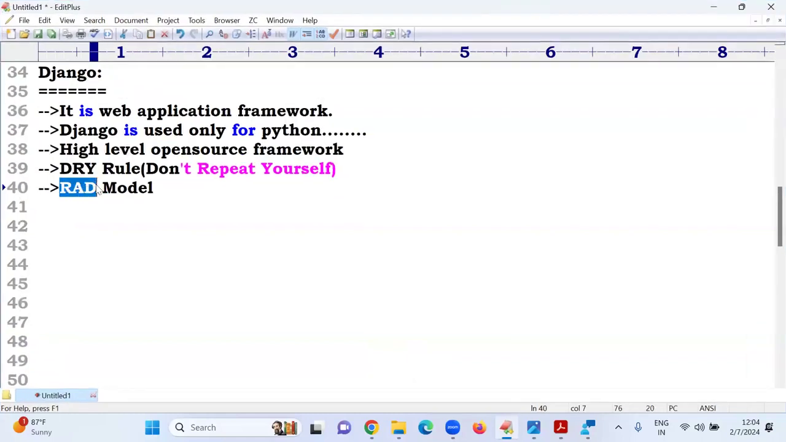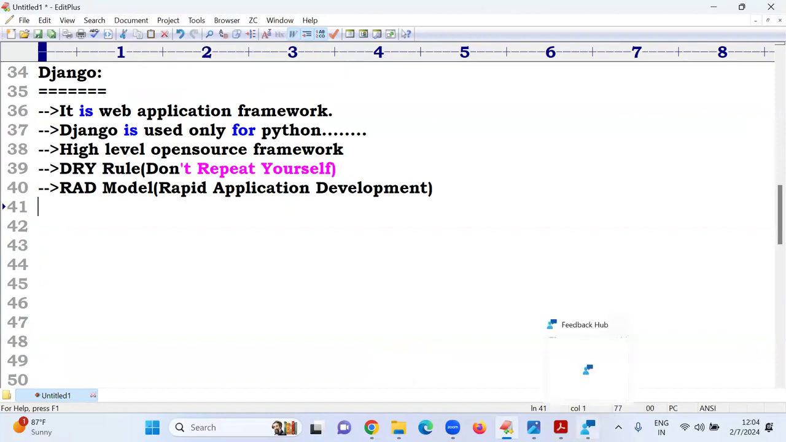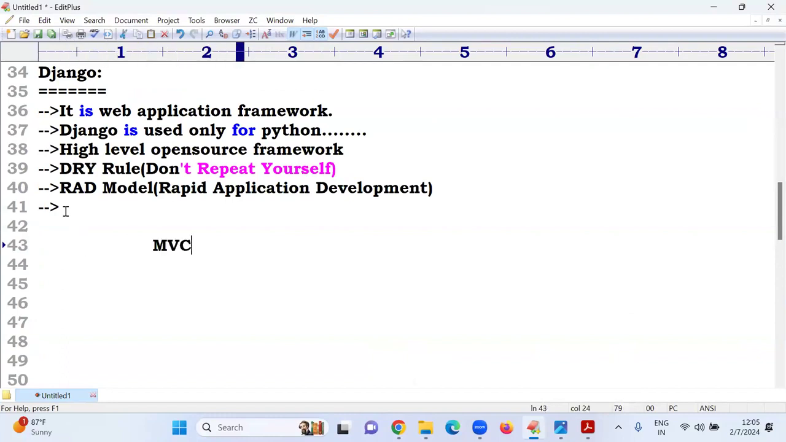The development should be very fast, sir. That is the meaning of the RAD model. So this is one of the SDLC models, Rapid application development. And one more thing is, to develop projects and applications, there are different architectures, what we can call architectures. If you know Java, .NET, everyone follows this architecture.